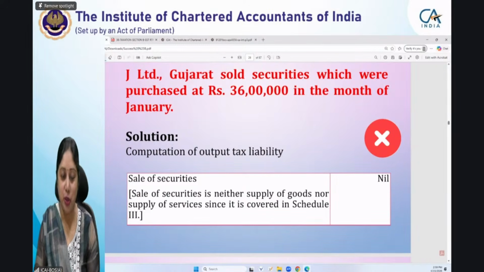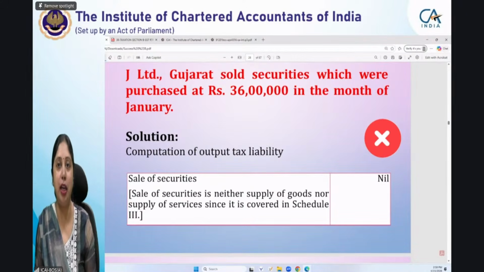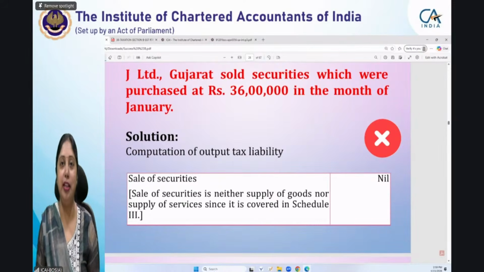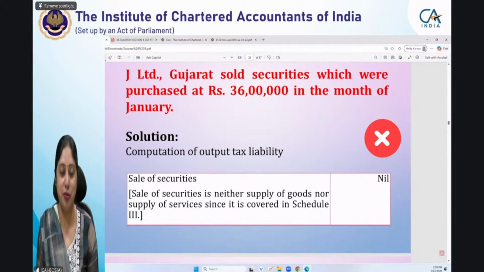Okay, I think you did not get the cue, but one thing you all need to note is that you have to study the subject in this depth to answer the questions correctly in the examination, because many a time students take GST very lightly. They feel that they have to focus on the other section, that is income tax, because that is very tough and they will not be able to score, and they feel GST is very easy. So please pay due attention to GST also, because GST conceptual clarity is very important, and that requires a lot of practice and thorough reading. So let me tell you what is wrong in this particular case.